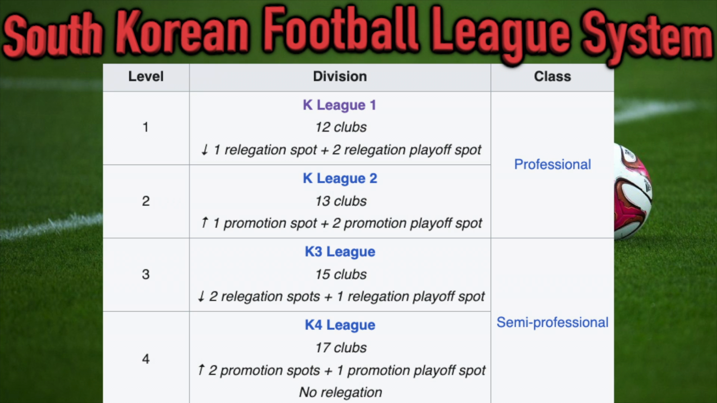One other thing to point out, under K-League 1, you'll notice it says 1 relegation spot plus 2 relegation playoff spots. What that means is that the last place team in the K-League 1, along with potentially 2 other clubs, will get relegated to the K-League 2 at the end of each season. The leagues on this pyramid are connected with promotion and relegation, so the worst 1 to 3 teams go from K-League 1 to K-League 2 each year. Likewise, the best 1 to 3 teams from K-League 2 are promoted for the next season. Same thing between our semi-professional leagues 3 and 4. We also have up to 3 clubs that get relegated and promoted each year there.